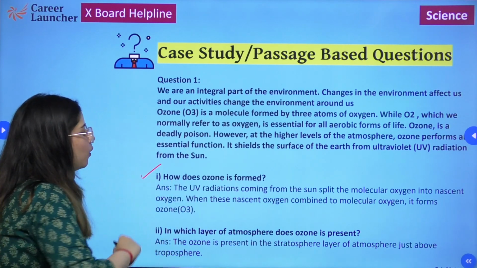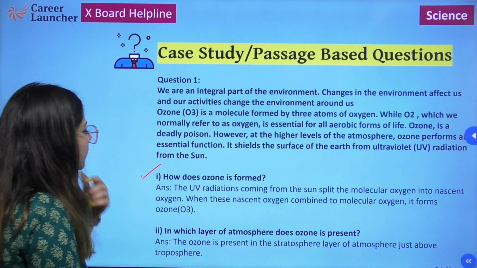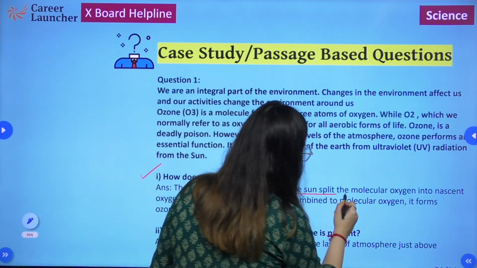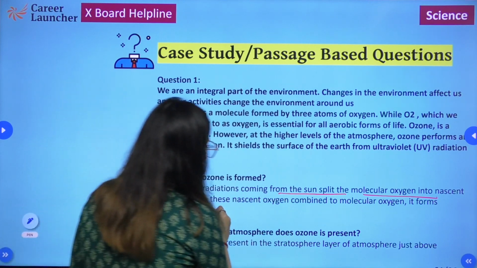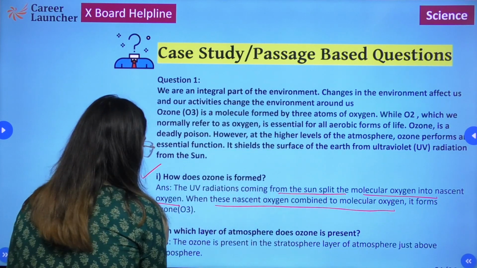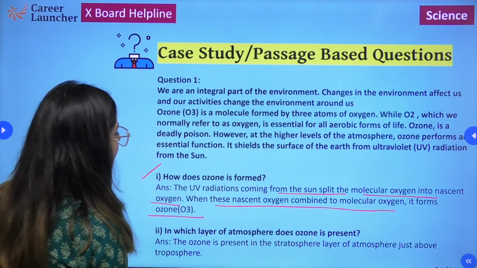First question, how is ozone formed? The UV radiations coming from the sun split molecular oxygen into nascent oxygen. When these nascent oxygen combine with molecular oxygen, they form ozone.